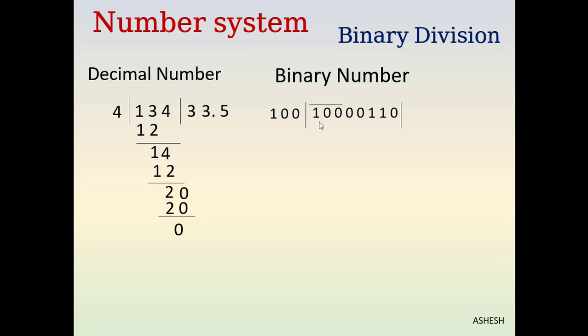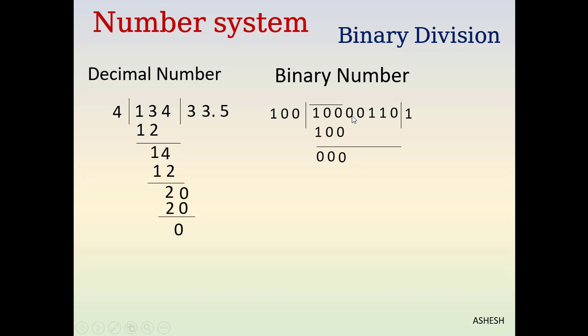Here we see that if we take 3 digits from the dividend, it's equal to the divisor. So we write down 1 as quotient, and okay, 0 minus 0 is 0, 0 minus 0 is 0, 1 minus 1 is 0. Here we have no remainder, or we got 0 remainder.